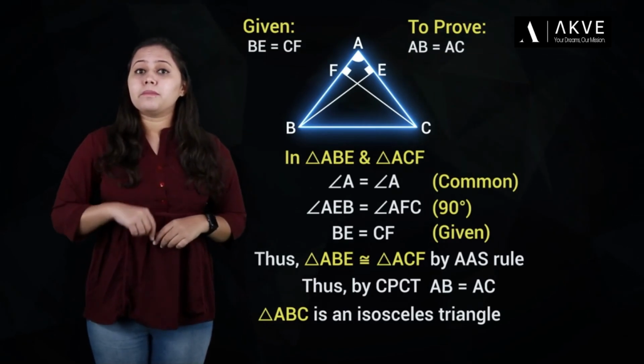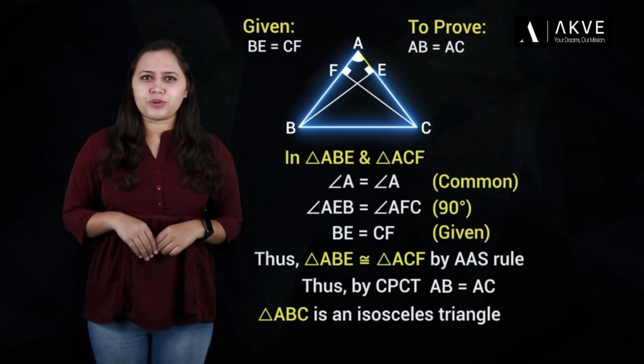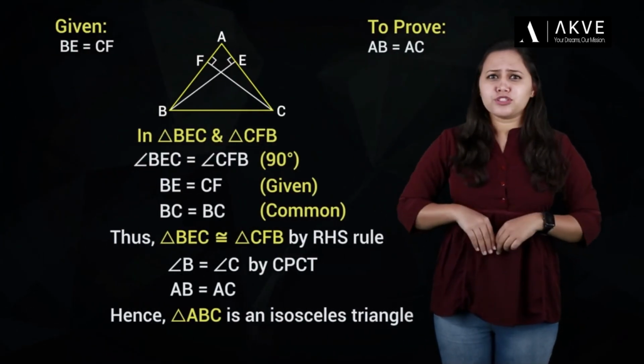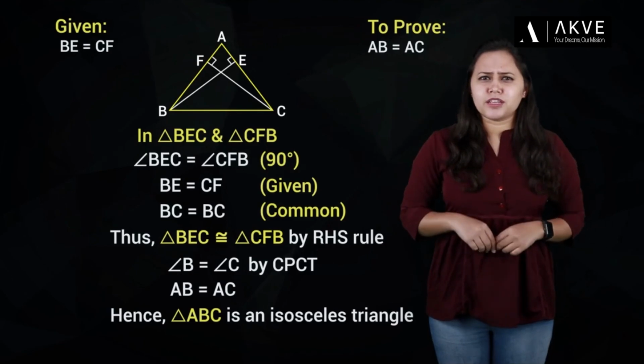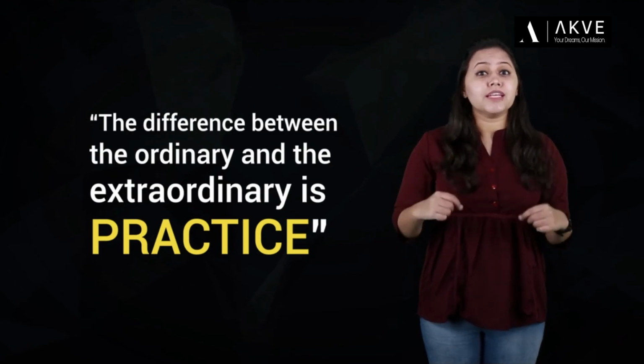So guys, remember that there can be more than one way of proving two triangles congruent. Did we just solve this one too? This was probably the easiest. Either that or you are getting better. In any case, keep solving problems because remember the quote, the difference between the ordinary and the extraordinary is practice.